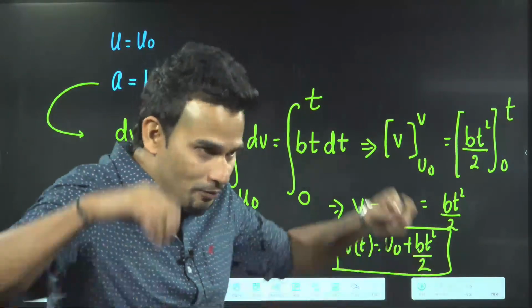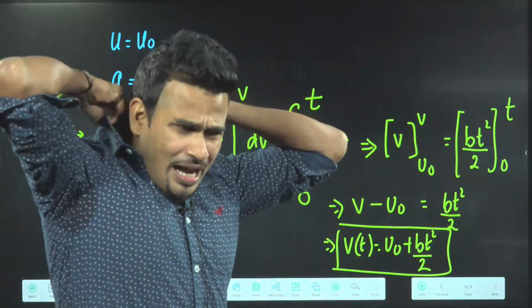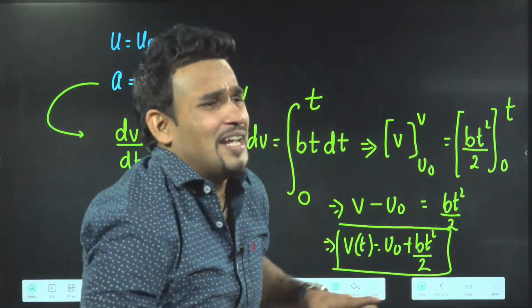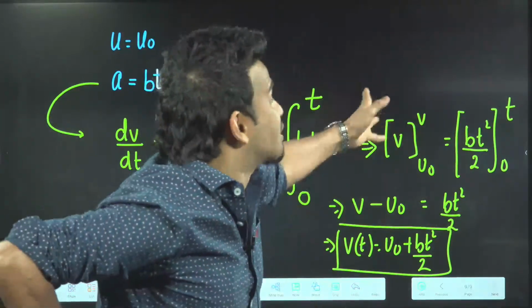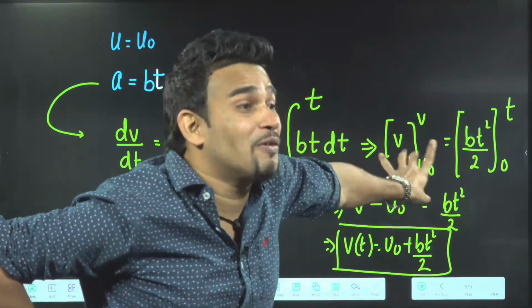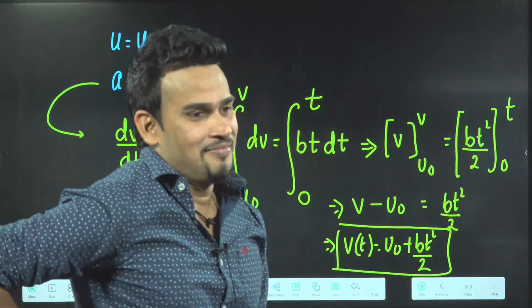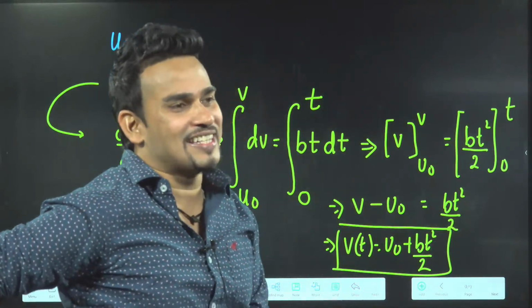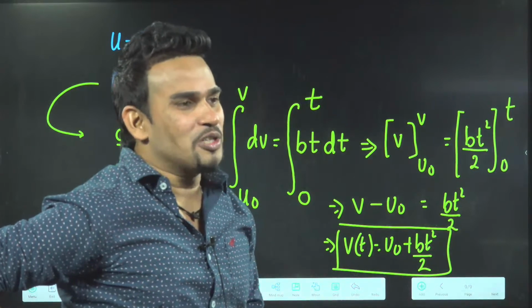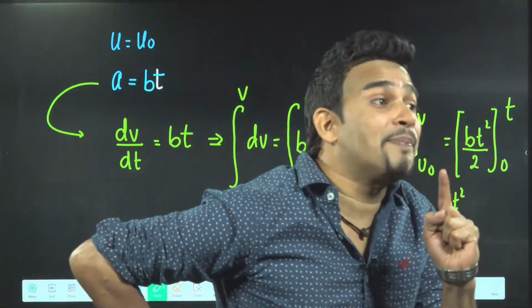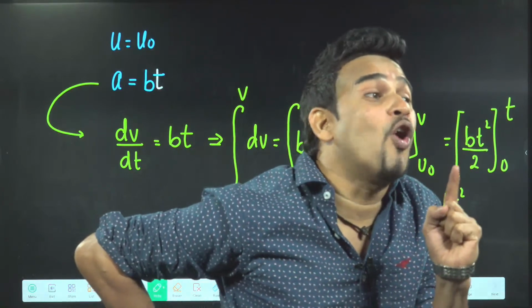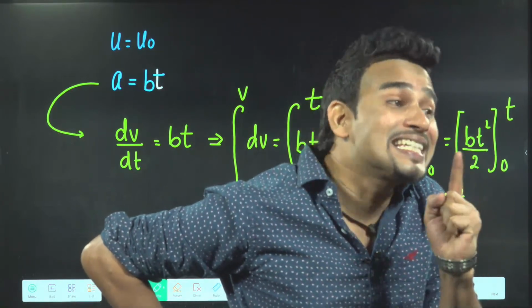Someone asked me in between, sir, can I use the equation of motion v equal to u plus at? Can I use the first equation of motion in this case? Always remember, equations of motion are applicable only when acceleration is constant, uniform acceleration.